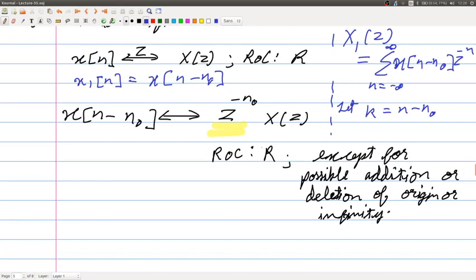Here also the region of convergence would remain the same, except with a possible addition or deletion of the origin or infinity, because you get a term of z to the power minus n naught. So, it is possible that a pole would come in. What the poles and zeros will be, we will be discussing later. This exception should be highlighted, but you will understand it better after a couple of lectures.